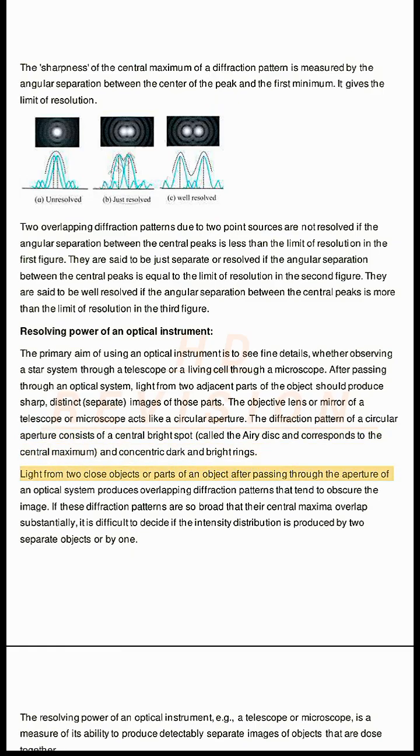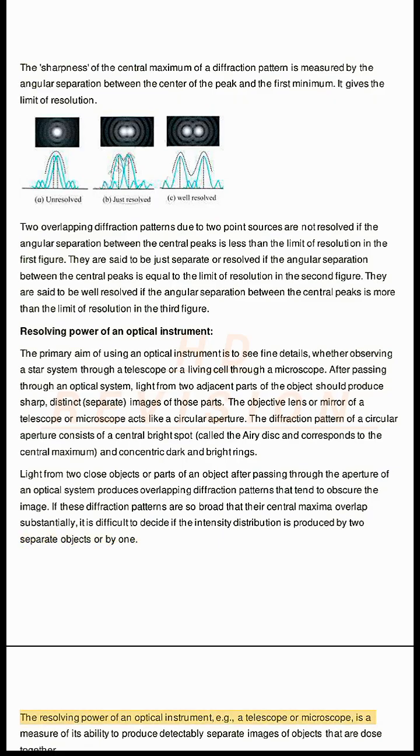Light from two close objects or parts of an object, after passing through the aperture of an optical system, produces overlapping diffraction patterns that tend to obscure the image. If these diffraction patterns are so broad that their central maxima overlap substantially, it is difficult to decide if the intensity distribution is produced by two separate objects or by one.